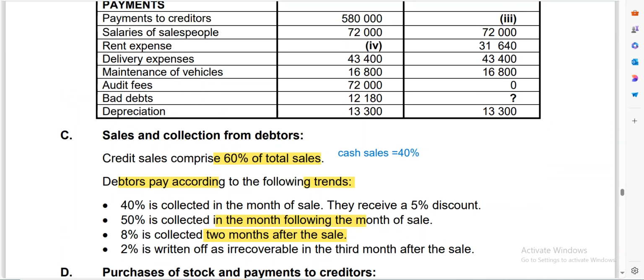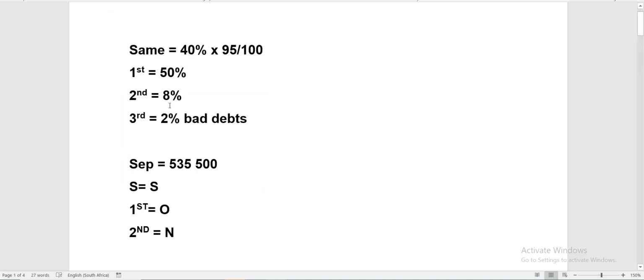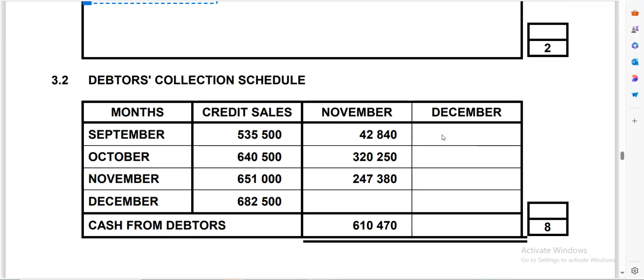So remember here they gave us the credit sales. Remember September, first month is October, right? Second month is November. So if you check here, we don't have October, so we are going to go to the second month. The policy says that the second month will be 8%. So if you take what we have here and say multiply by 8 divide by 100, it's going to give you that 42,840. That's how they got this answer.